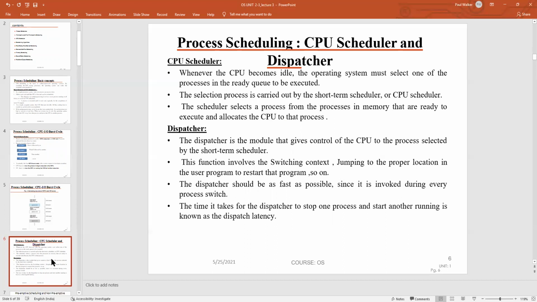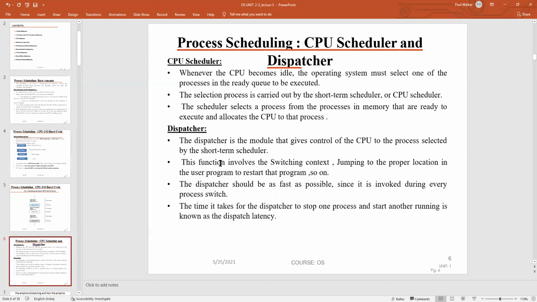The scheduler will select a process from the processes available in memory that are ready to go into the execution state. Others will be waiting in a queue. This type of scheduler is called a CPU scheduler.